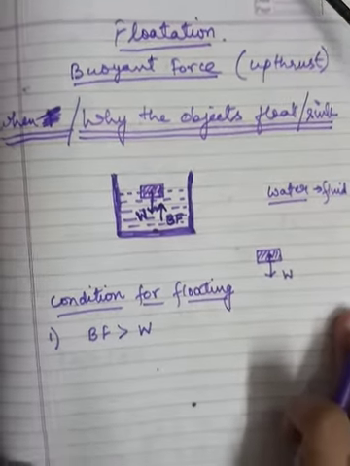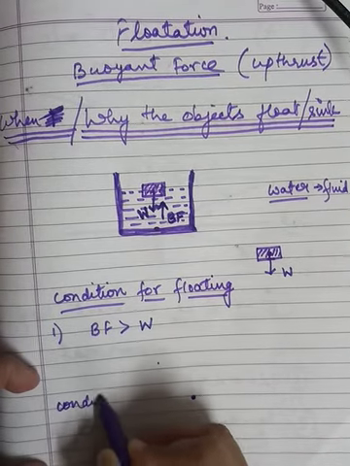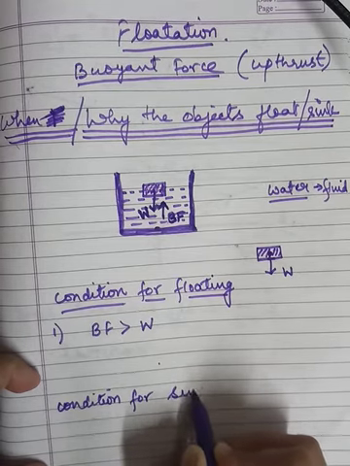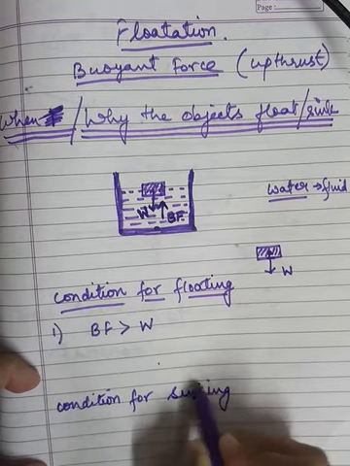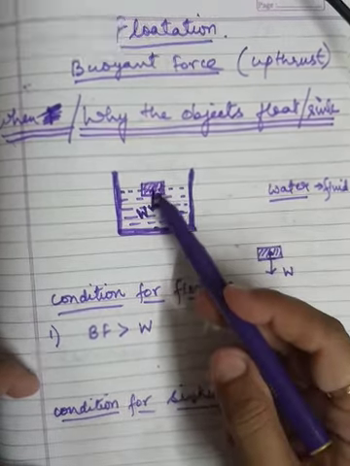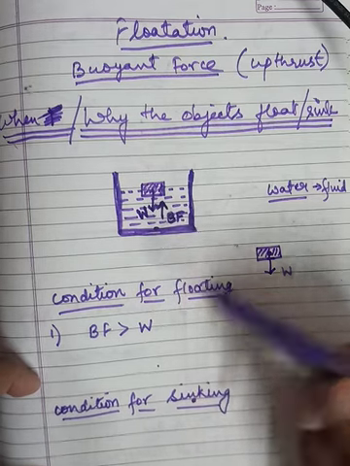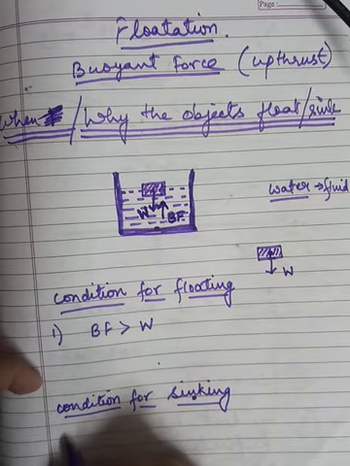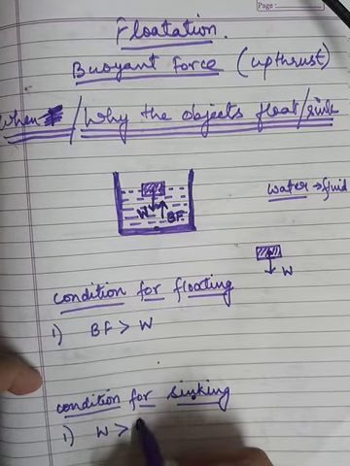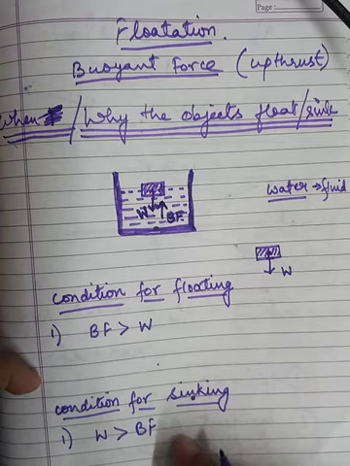What is the condition for sinking of any object? For any object to sink, when will this object sink? If W is dominating, that means the weight of the object is greater than the buoyant force, then it will happen. So what is the condition? If W is greater than the buoyant force, then the object will sink.